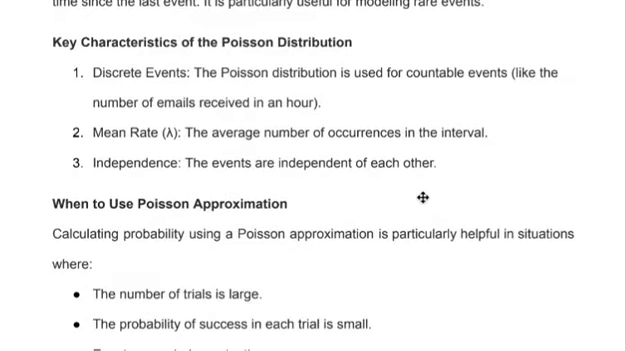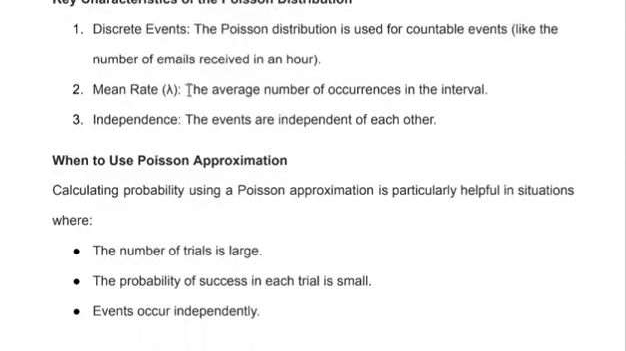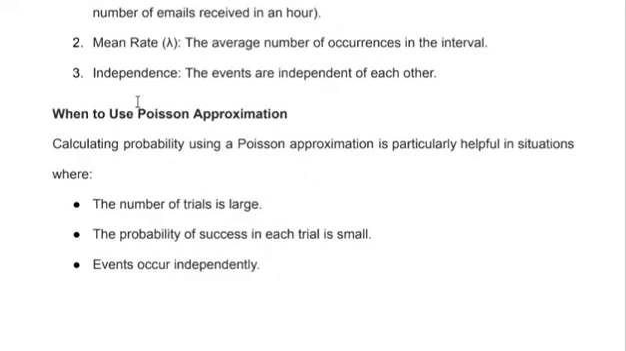Key characteristics of the Poisson distribution. Discrete events: the Poisson distribution is used for countable events, like the number of emails received in an hour. Mean rate, lambda: the average number of occurrences in the interval. Independence: the events are independent of each other.